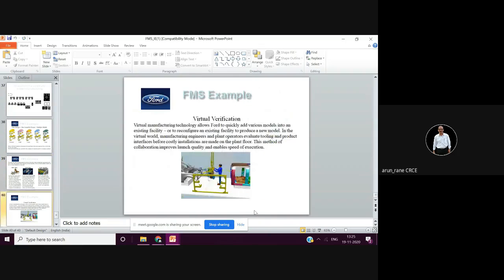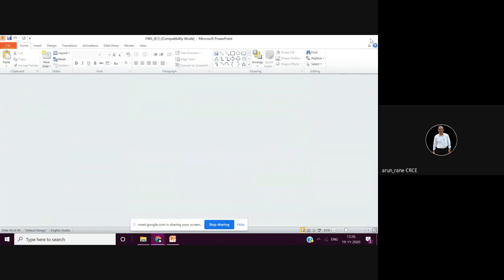You can simulate this using software, because if you want to set up a line for a new model, first you have to simulate it on software like Arena, which we have, and only then will the decisions be taken. So that was your FMS.